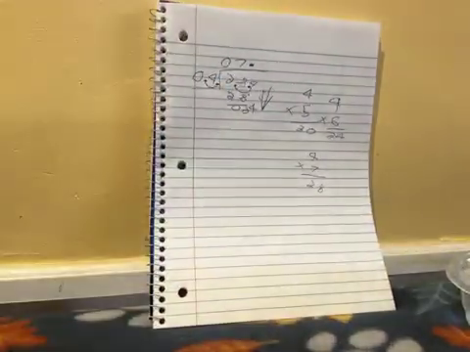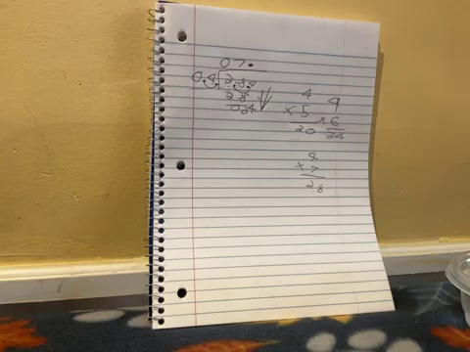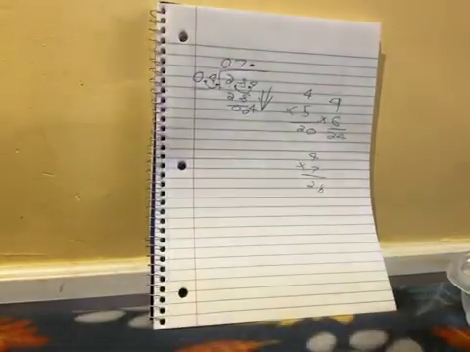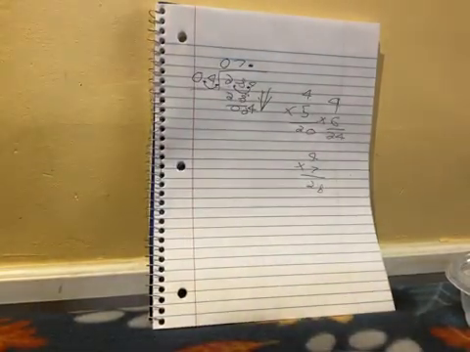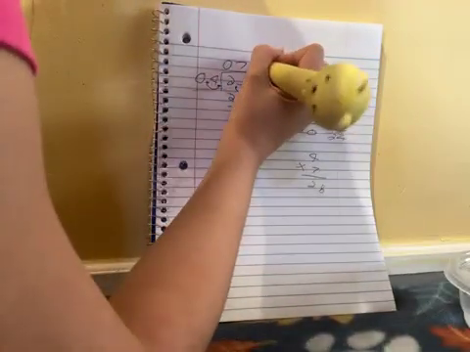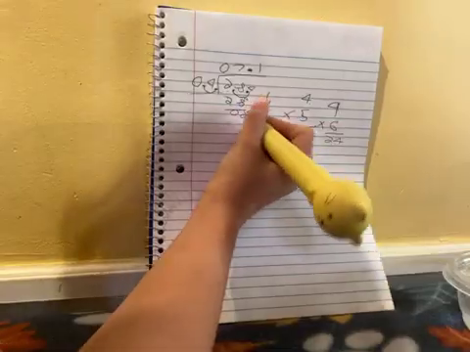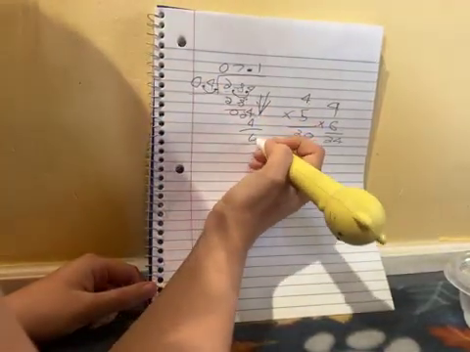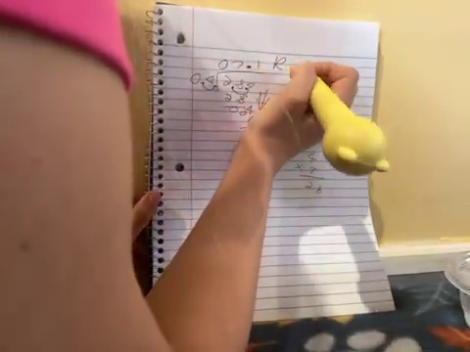Now, since we have 4, we could just do 4 times 1. And anything multiplied by 1 is the same thing. So 9 times 1, 9. 10 times 1, 10. And so on. So we're going to do 1. These are both zeros here. I know it kind of looks like a 2. Then we're going to minus, get a 0. And you never ever put remainder 0. Don't do that. Never.